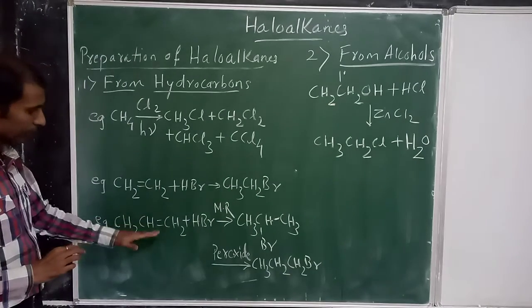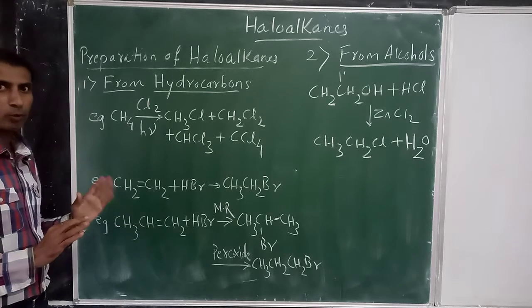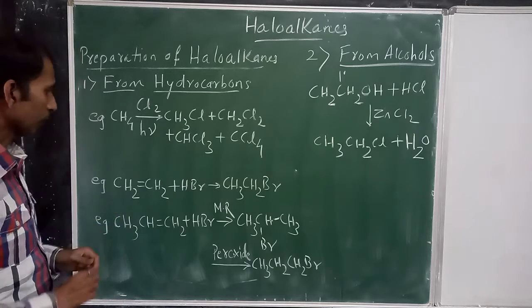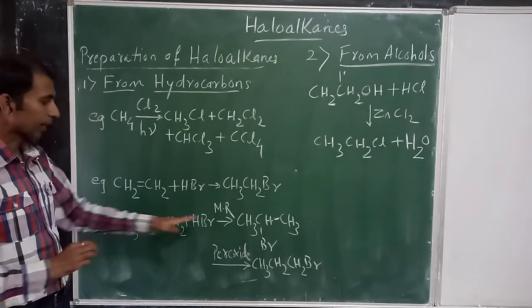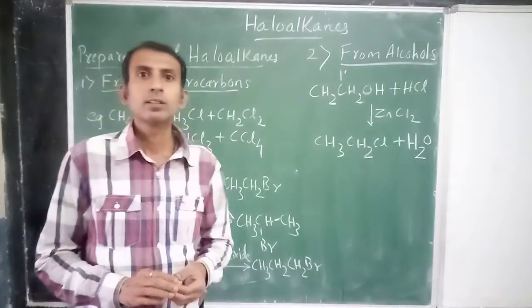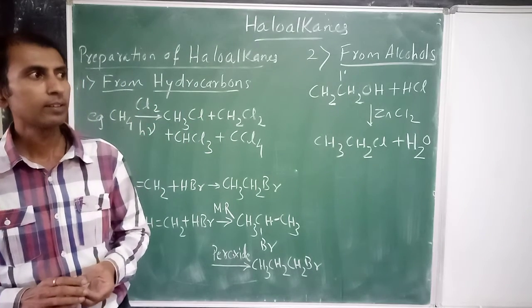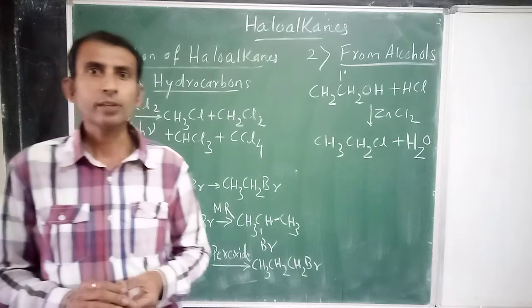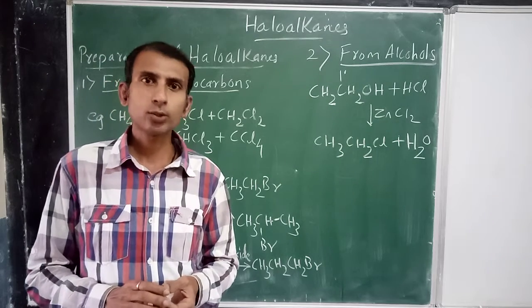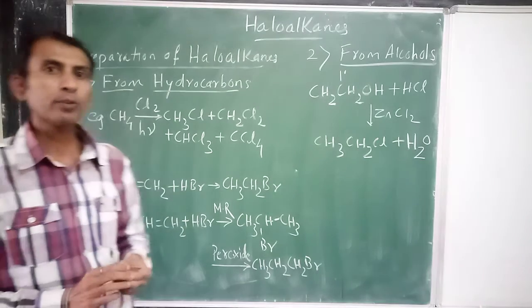Now here we have an unsymmetrical alkene. Unsymmetrical, why you can see, no need to explain now. So HBr is added, and again in the alkene chapter in 11th standard we have studied, when HBr is added to an unsymmetrical alkene, Markovnikov's rule is followed.